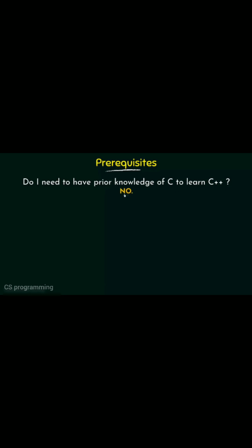The answer is no, you don't need to know C to learn C++. If you already know C, that is well and good, but even if you don't know it, it is totally fine, because C++ in itself is a complete programming language, and we are going to start from scratch and discuss everything right from the basics. So you don't need to have any prior knowledge of C in order to learn C++. And then, do I need to know any other programming languages before learning C++?